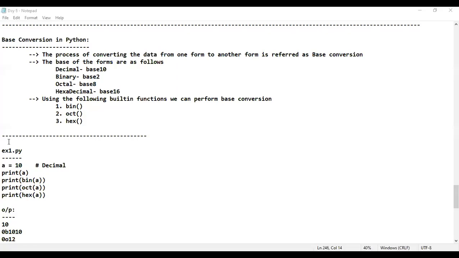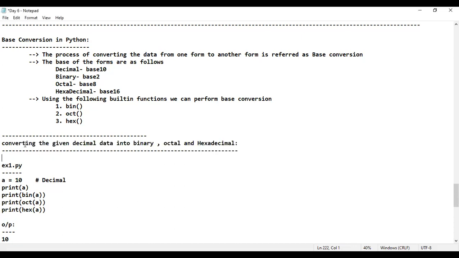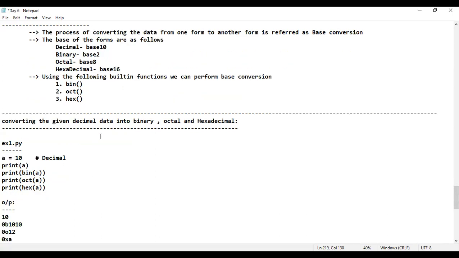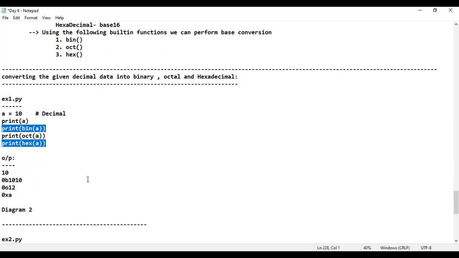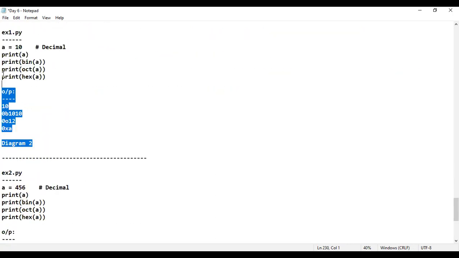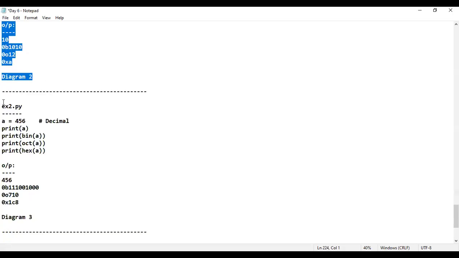Observe properly. When it comes to base conversion, are you aware of this concept or not? Converting the given decimal data into binary, octal, hexadecimal. Yes or no? Please be very quick. Do you have clarity and grip over this concept? If someone gives decimal data, are you in a position to convert it into binary, octal, hexadecimal? Yes, you can convert. But internally, what happens is what I explained in diagram number 2 and diagram number 3, if I'm not wrong. Correct, right? Please respond yes or no.